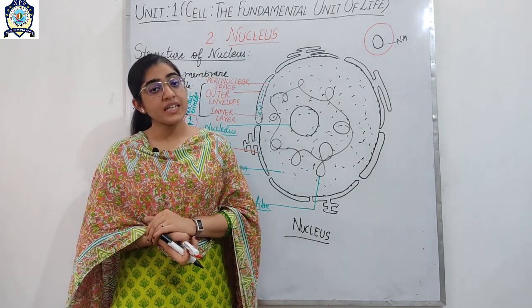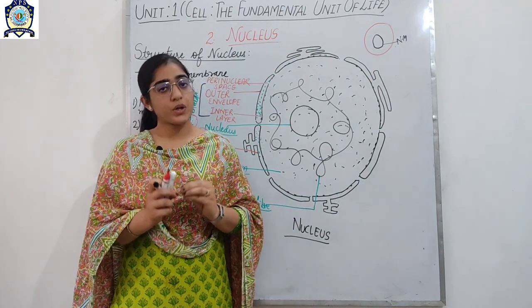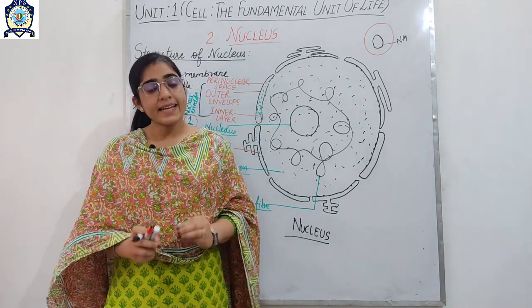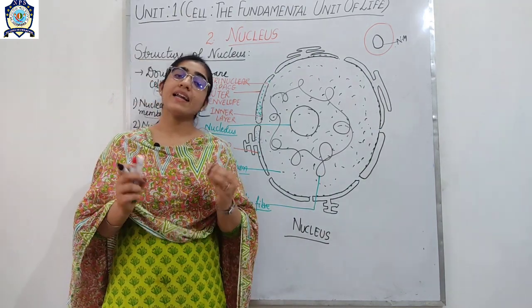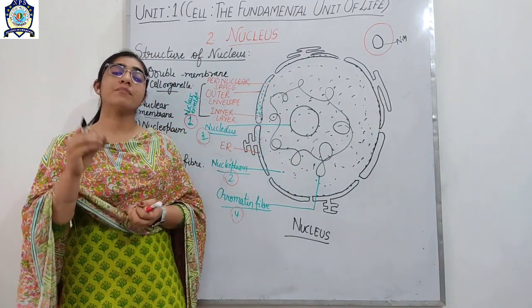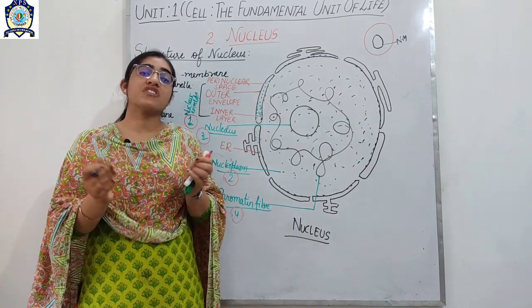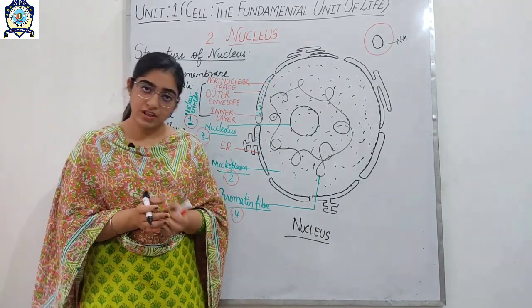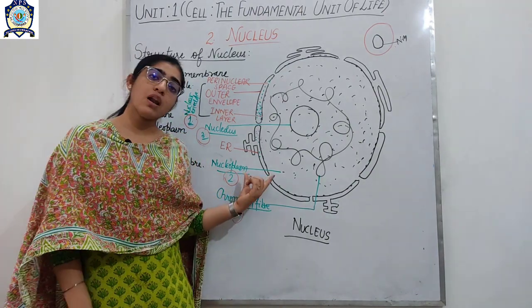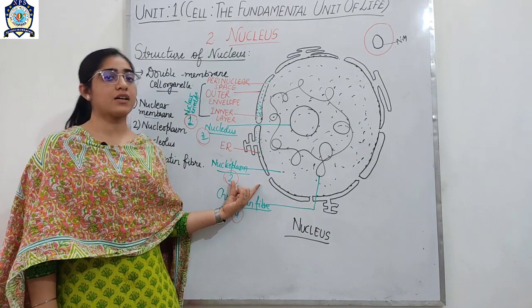And the next one is it helps in the formation of proteins, DNA and RNA. What are DNA and RNA, students? These are the hereditary material which are transferred from generation to generation. Okay, so this was all about the nucleoplasm, which is the second component.